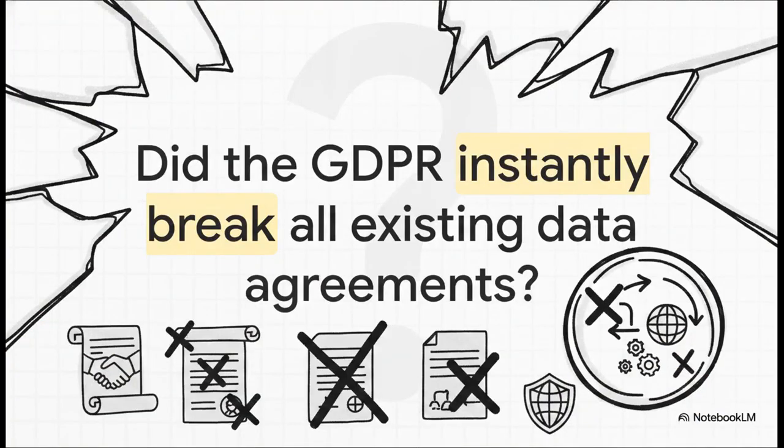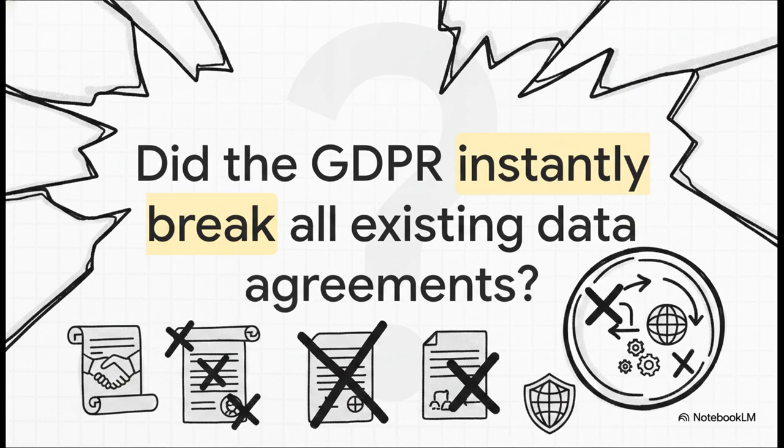I want you to picture a scenario for a second. It's May 25th, 2018. The GDPR officially becomes enforceable. What if, at the exact stroke of midnight, the GDPR instantly shattered every single pre-existing international treaty that involved data sharing? We're talking about mutual legal assistance treaties, tax sharing agreements, and international law enforcement pacts that member states had relied on for decades. It would have been absolute global gridlock. I mean, total chaos, right?